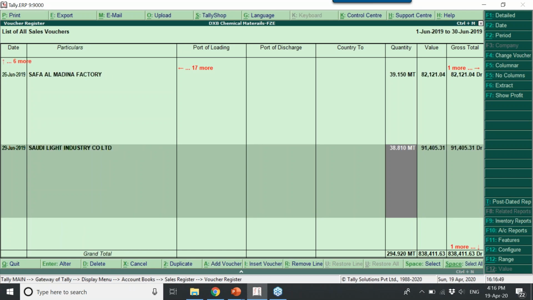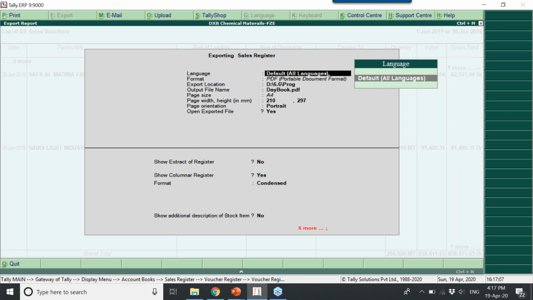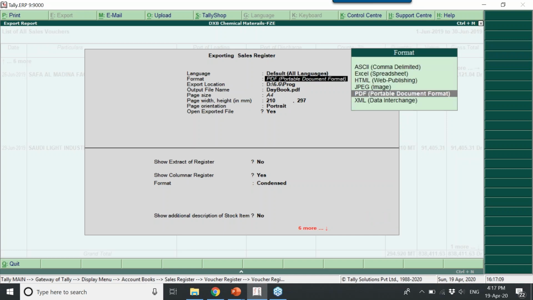So this is how, at any point of time in Tally, if you want to export this or print this, only two keys you need to remember: Alt E for export, Alt P for print. When you click on Alt E, a default format is selected. However, you can change to any. Tally has provided 6 formats: ASCII, Excel, HTML, JPEG, PDF, and XML. XML is the only format you can use if you want to import to another Tally application.